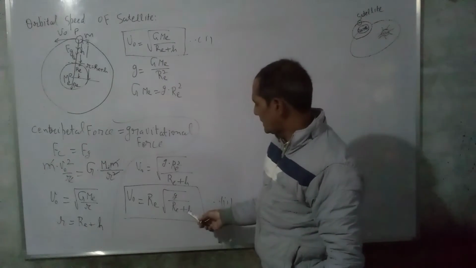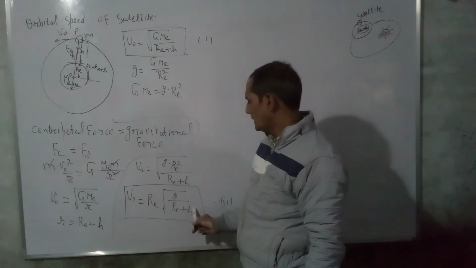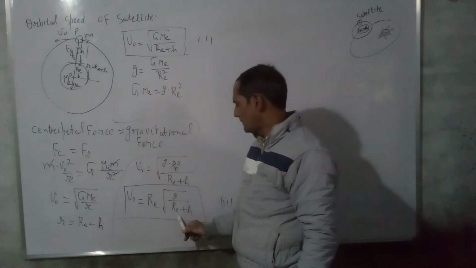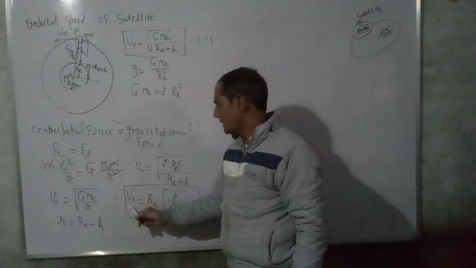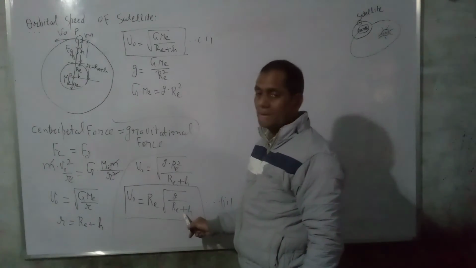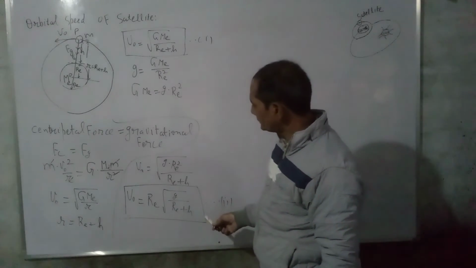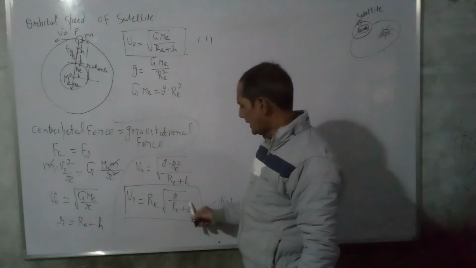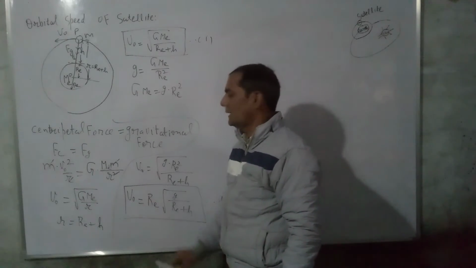From equation 2, g is a constant. When you increase h, then R plus h increases, so the division g upon R plus h decreases, and orbital speed decreases. So from these two equations, it is clear that on increasing h, that is the height of the satellite, orbital speed of satellite decreases.